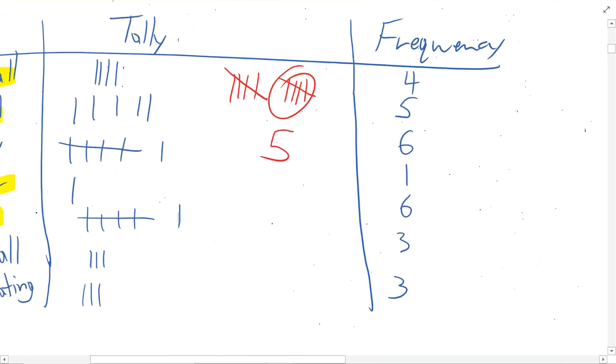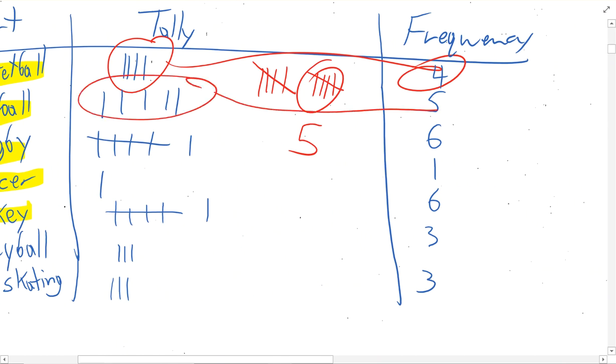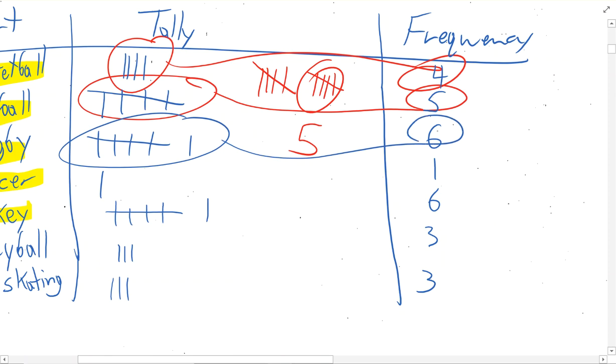Then for your frequency part of the table, you're just going to tell me how many there are. So there's 4 here, and that's what we write. Here there's a total of 5. Mr. Barker did a horrible job. What he should have done is he should have gone and done this, okay? Here we have a total of 6, and so then I write that for the frequency.